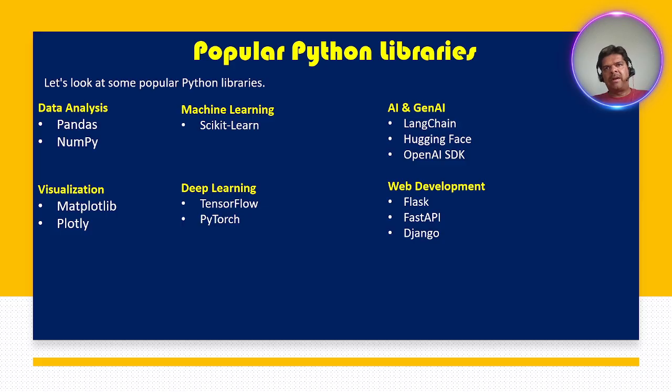You may work with data analysis, or you may work with web development, or you may work with an AI application, like agentic AI or Gen AI. You can develop that. The core language you are going to use is Python. It's going to support all types of development purposes. So these libraries make Python extremely powerful.